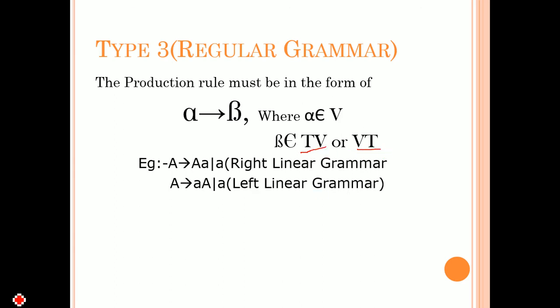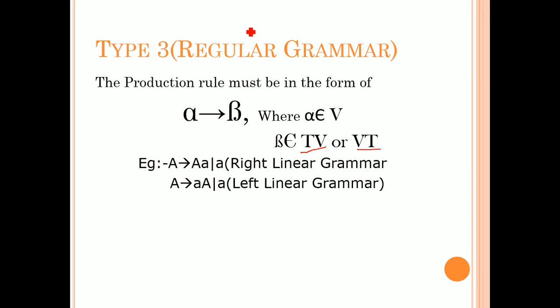Okay, so unrestricted means type 0, restricted grammars are type 3, which are most important in UGC NET. What are the unrestricted grammars? You can mark it as type 0. What are restricted grammars? You can mark it as type 3. Why? Because these are restricted grammars, because the length must be restricted to 2, at most 2.